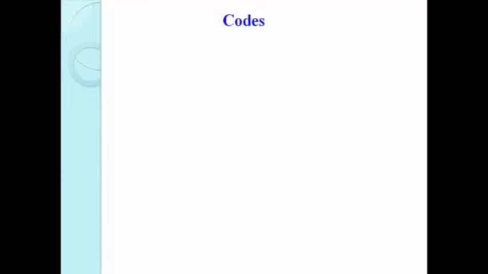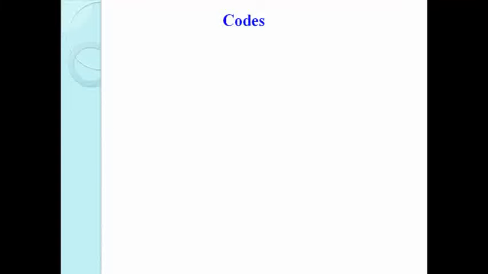The advantages of binary code are that it is suitable for computer applications and suitable for digital communications. Since 0 and 1 are being used, implementation becomes easy.